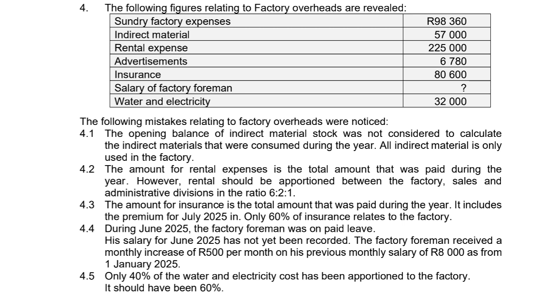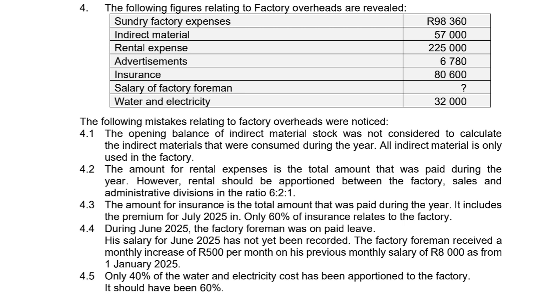4.2, the amount for rental expense is the total amount that was paid during the year. However, rentals should be apportioned between the factory, sales, and administrative divisions in the ratio 6:2:1. 4.3, the amount for insurance is the total amount that was paid during the year. It includes the premium for July 2025. Only 60% of insurance relates to the factory.